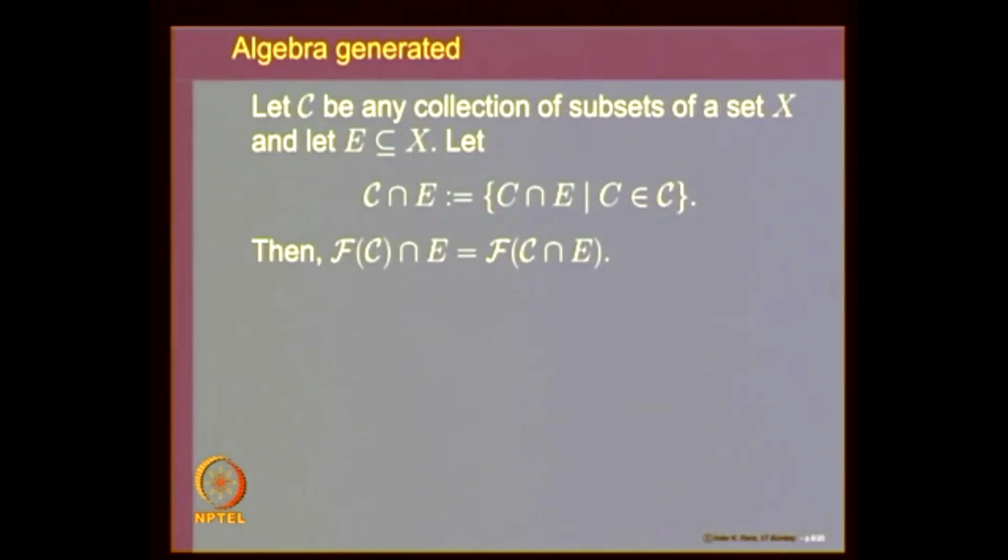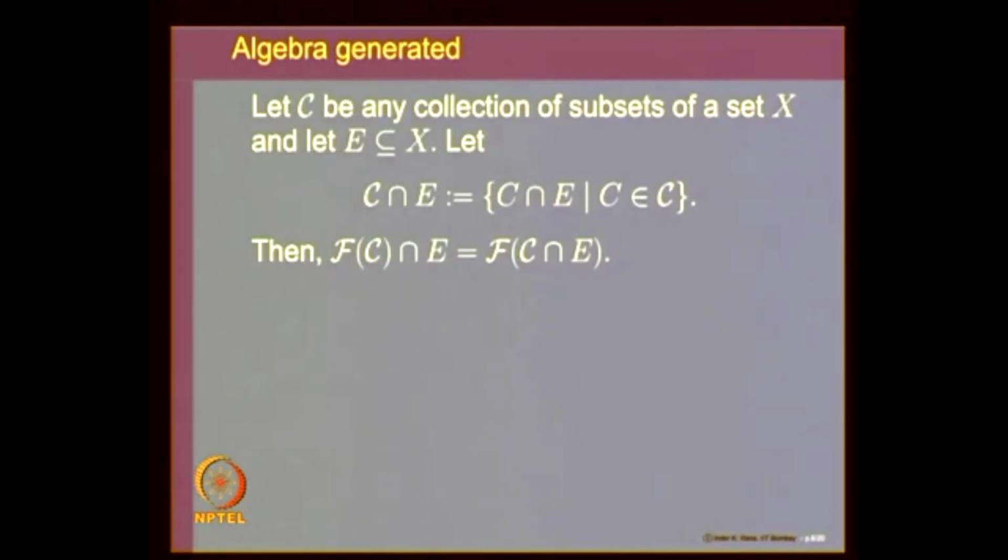So this is a very useful thing of restricting, in some sense, the sigma algebras, or restricting the algebras. So what we are saying is, C any collection of subsets of a set X, E contained in X fixed, define C intersection E to be the sets C intersection E where C belongs to C. So what are these sets? Note that it is C intersection E.